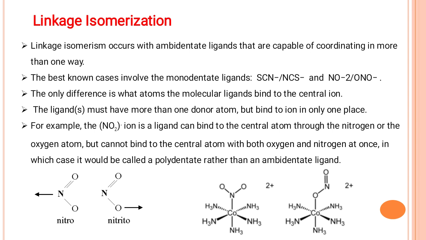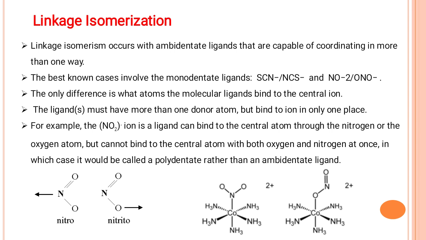Ambidentate ligand means a ligand which has the ability to donate or coordinate to the central metal atom through either of the atoms present in the ligand. A simple example is SCN or NCS, thiocyanate or isothiocyanate, or NO2 minus or ONO. NO2 minus is called the nitro group, and it is an ambidentate ligand. In the NO2 ligand, either N may coordinate to the metal atom or O may coordinate to the central metal ion.